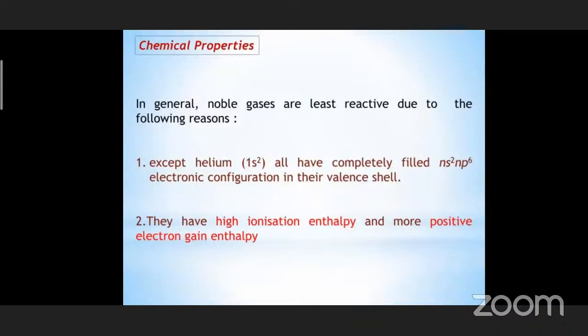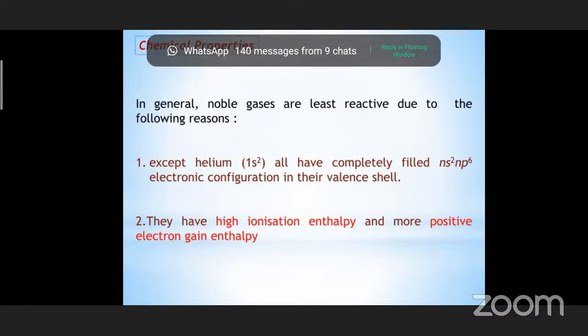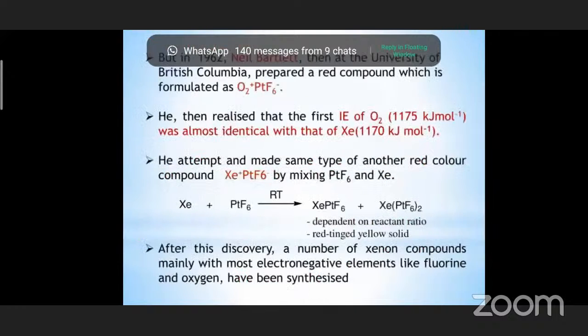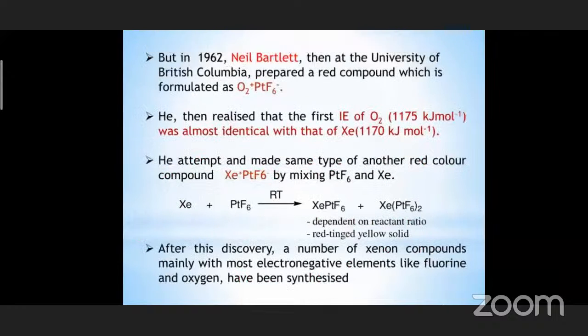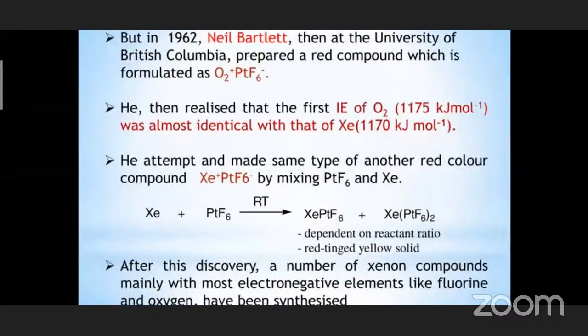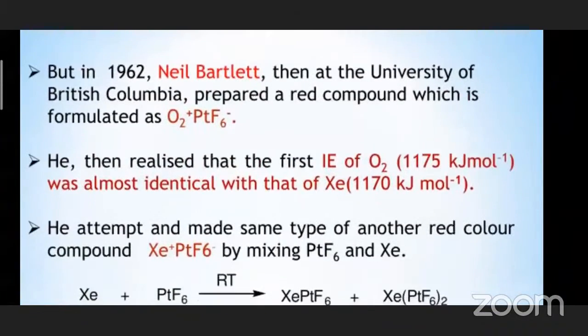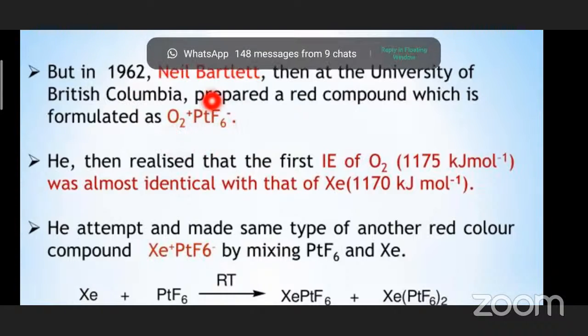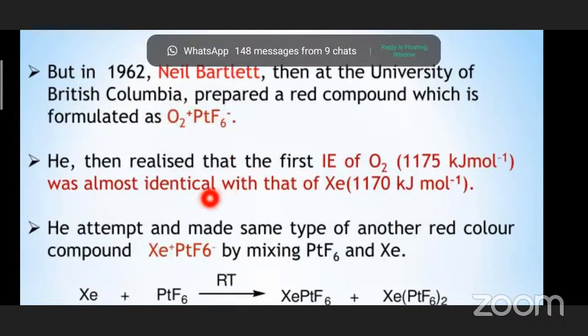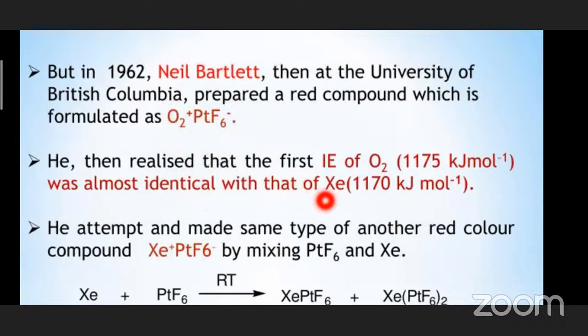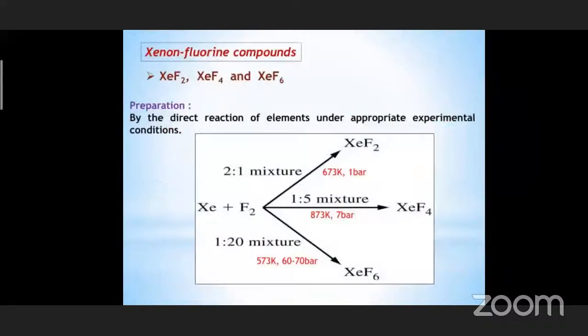Okay, their chemical properties. Helium has duplet configuration. Actually, helium is totally inert. That means it doesn't react at all. And what made Neil Bartlett prepare xenon compounds? Actually, the formation of the compound dioxygenyl hexafluoroplatinate. Upon synthesizing this, he came to know that the ionization energy of xenon is similar to that of oxygen. Based on that, he synthesized xenon compounds.